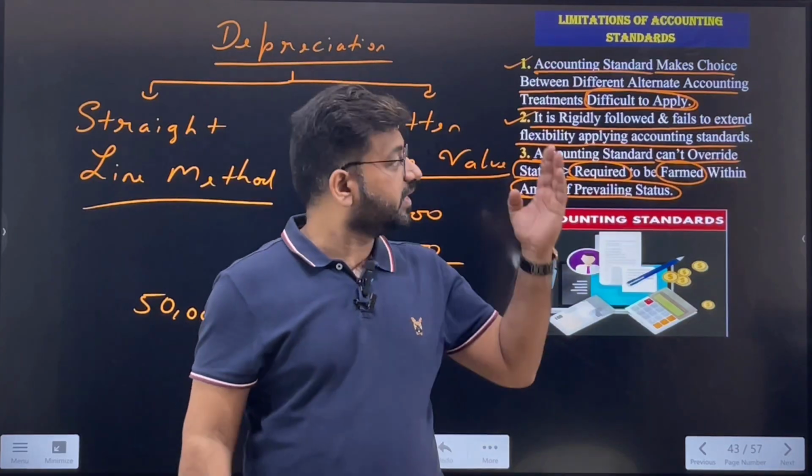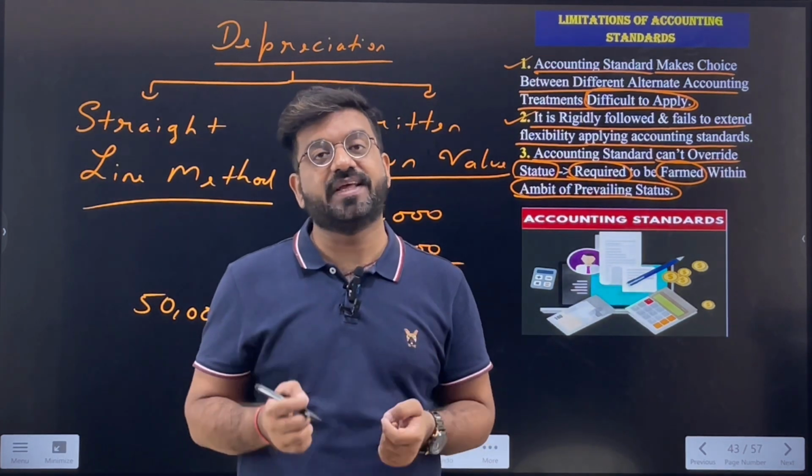Is that clear? So these were basically the three limitations of the accounting standards. The first says that choosing between the methods is very difficult because both are almost similar, as we just saw. Second, once you have chosen the first one, it becomes so rigid that to change it you need a solid reason, such as users being able to make financial decisions more appropriately. The third one is that law is the supreme power. Simple. You just can't override the law, that is the statute.